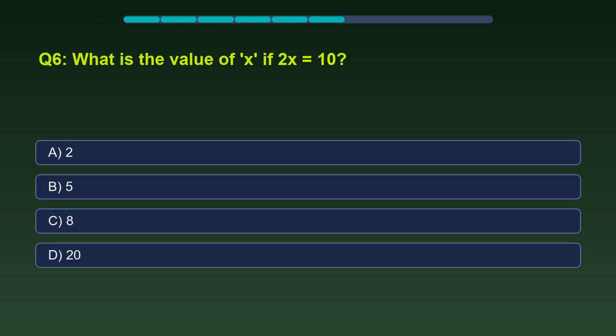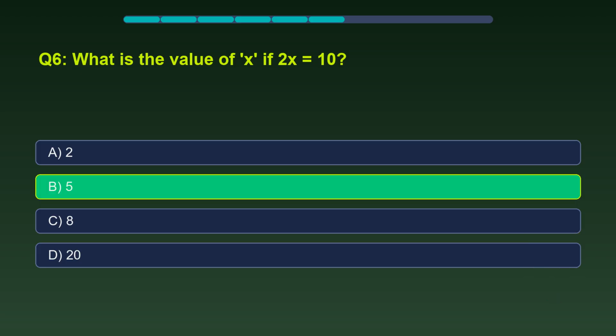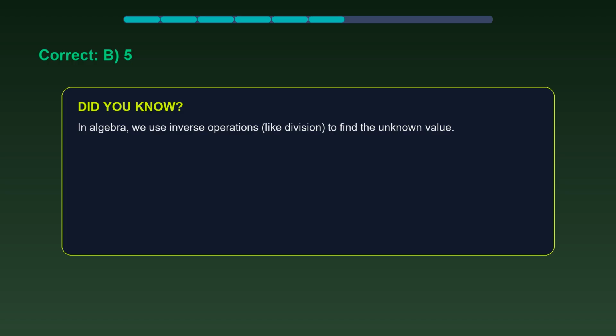What is the value of x if 2x equals 10? The correct answer is 5. In algebra, we use inverse operations, like division, to find the unknown value.